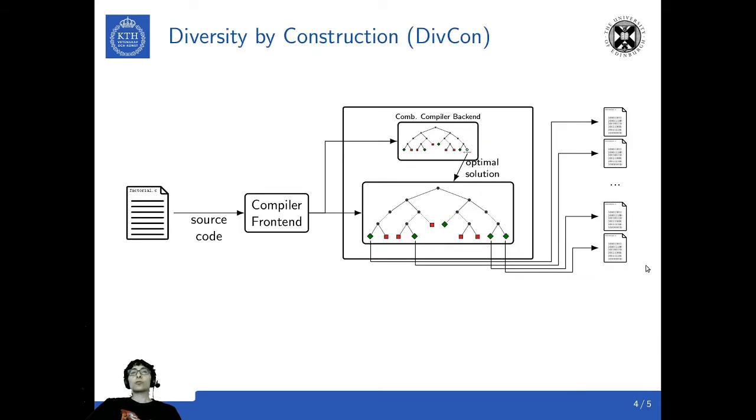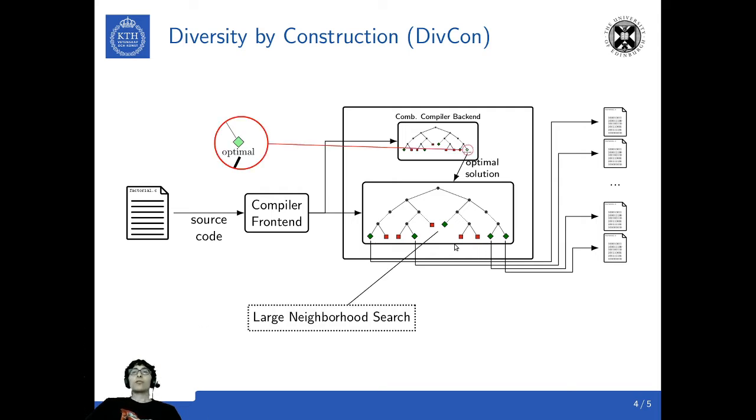So our approach is to generate a large number of variants that correspond to solutions to the constraint-based compiler backend. And to do that, we use a form of large neighborhood search around the optimal solution, which we also use to control the quality of the generated variants.